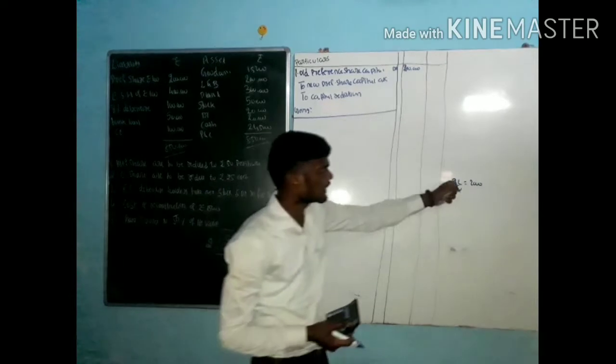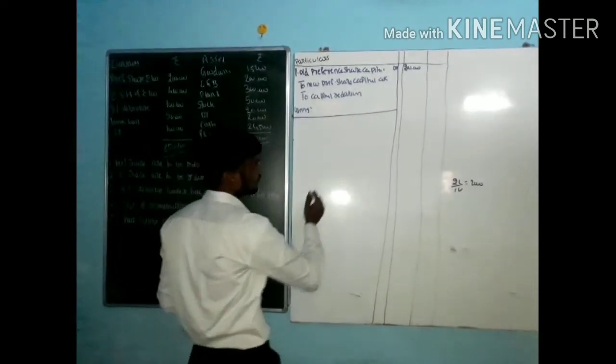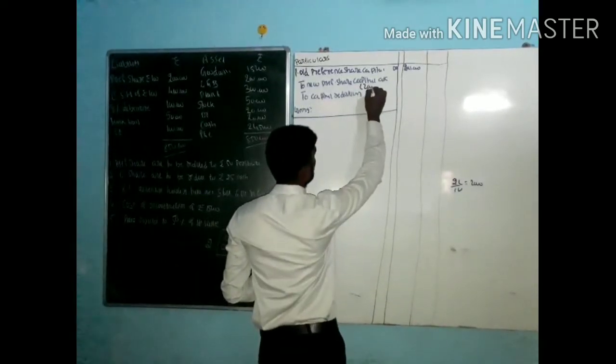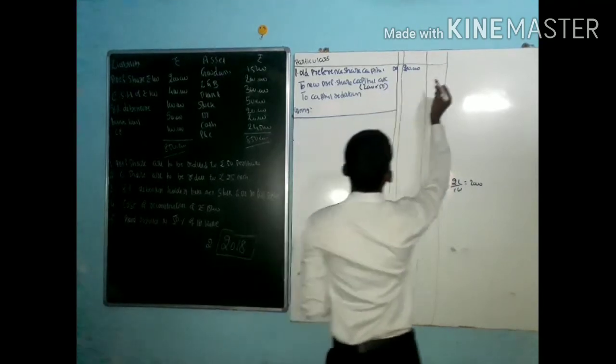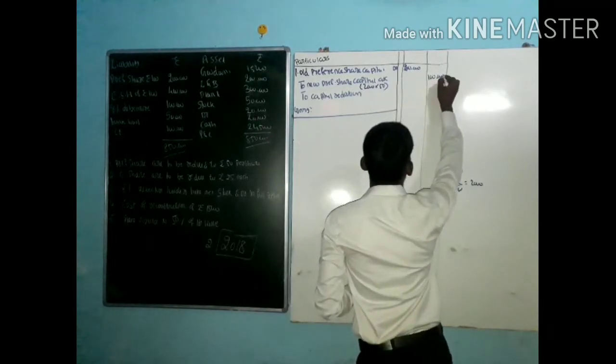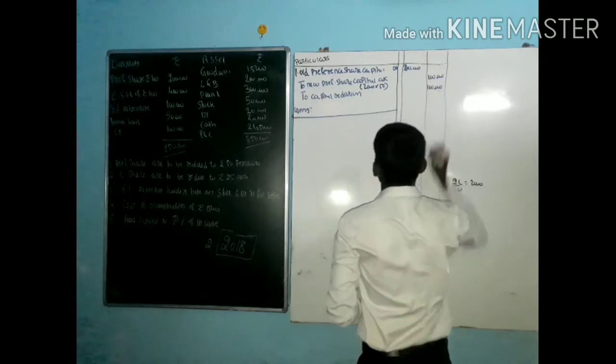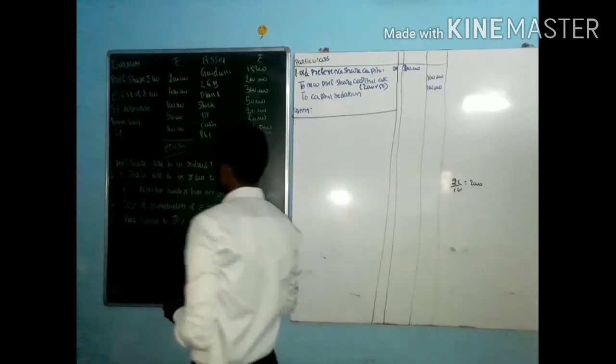If not, we have to calculate like this. So go for here. That is 2000 into 50, 1 lakh. How much profit? That is capital reduction.